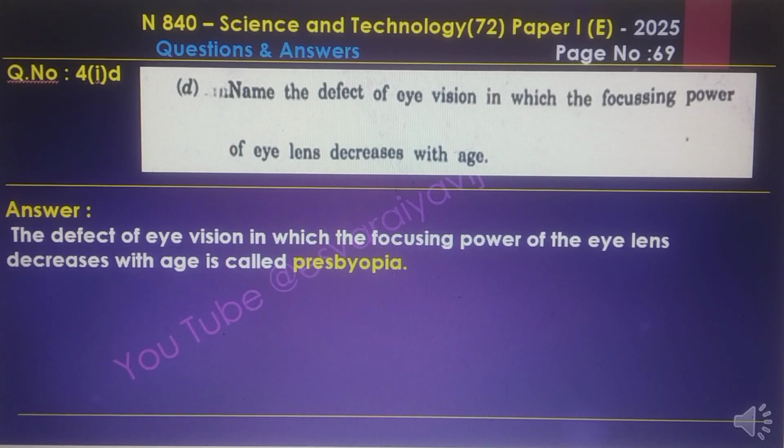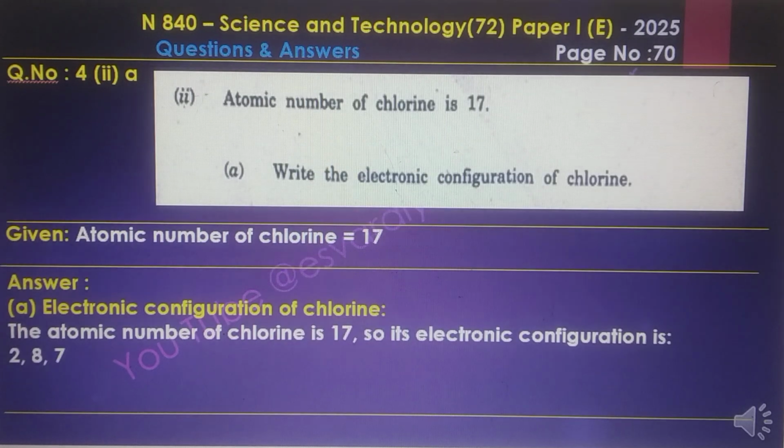D. The defect of eye vision in which the focusing power of the eye lens decreases with age is called presbyopia.